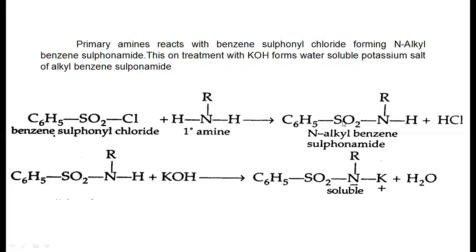Here, the group which has the sulfur is called the sulfonamide linkage, which further reacts with the base. Using this base, it takes this proton from here and produces the salt. Now this salt is soluble in water. So when a primary amine reacts with the Hinsberg reagent, it first produces the N-alkyl benzene sulfonamide, which further reacts with the base and produces the salt, which is soluble in water.